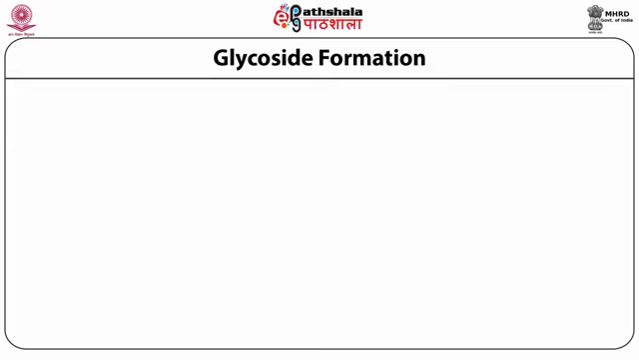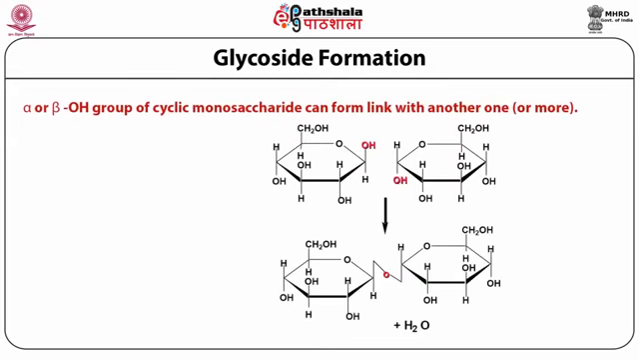And glycoside formation: two units of glucose molecule combined together will give glycosides, which are always O-glycosides. Alpha or beta OH groups of cyclic monosaccharides can form a link with another one. The glycosidic bond may be an O linkage, either alpha or beta, with elimination of water producing an oxygen bridge between two sugar units.